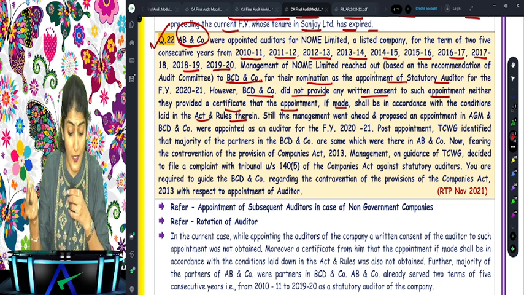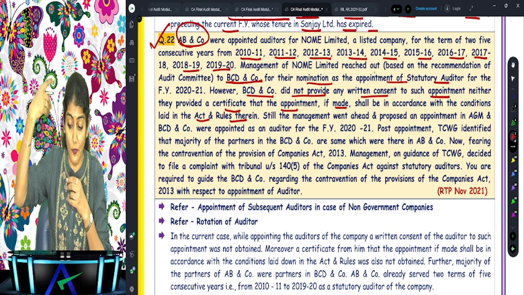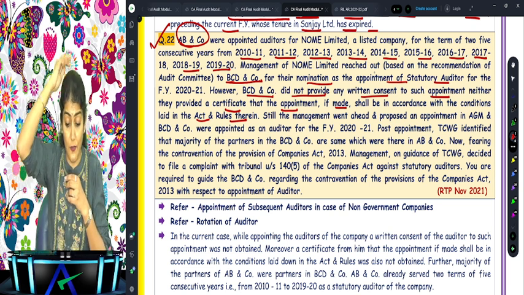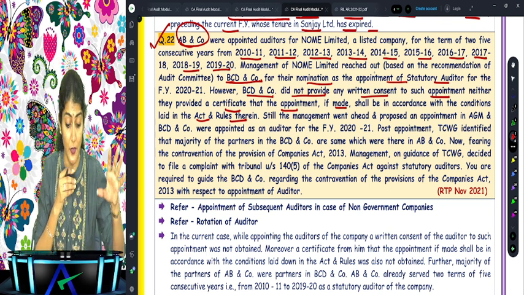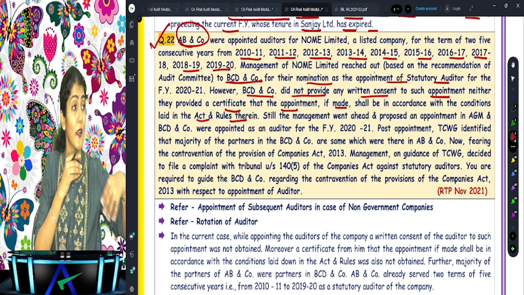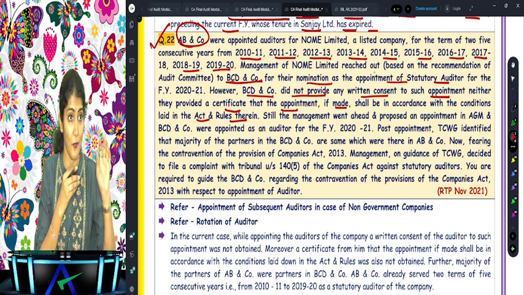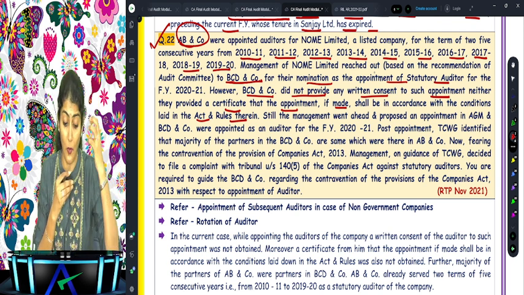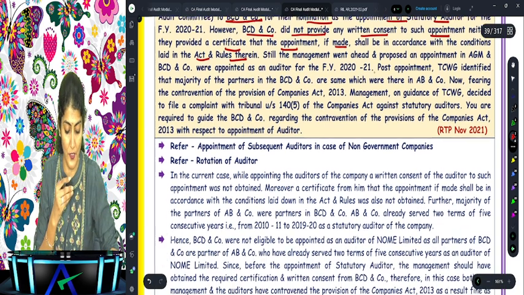Right, now fearing the contravention of the provisions of the Companies Act, management, on the guidance of TCWG, decided to file a complaint with the tribunal under section 145 of the Companies Act against the statutory auditor. Okay, the statutory auditors of the company have done a fraud, that is why remove the auditor. So they have done a mistake, but they want to put it now on the auditor. So they say auditor has done a fraud. You are required to guide BCD and Company regarding the contravention of the provisions of the Act with respect to the appointment of the auditor.